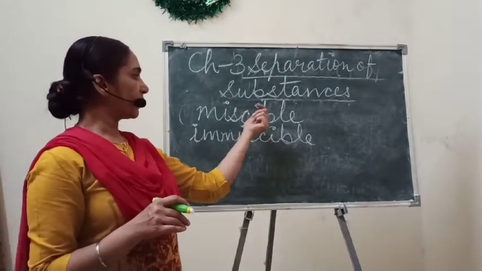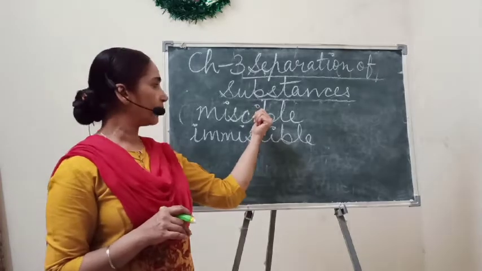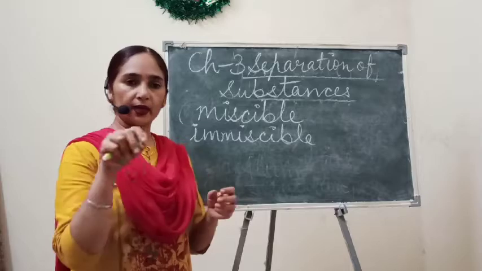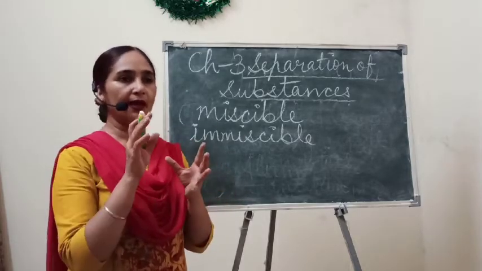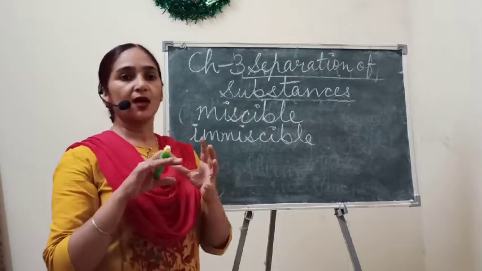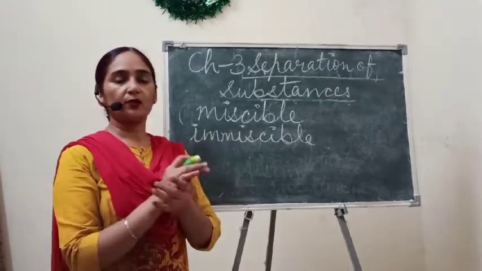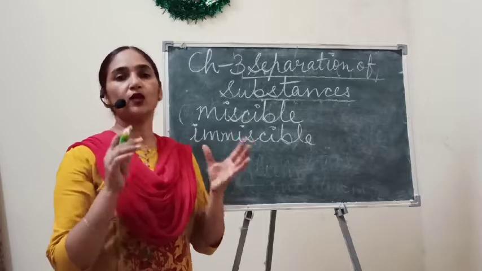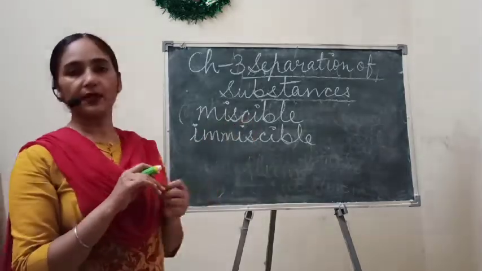Just like here you can take the example of water and milk, water and ink also. If you put milk in water and mix it well, after mixing you can't see that this is water and this is milk, because the milk particles and water molecules mix together uniformly. So that is an example of miscible liquid.